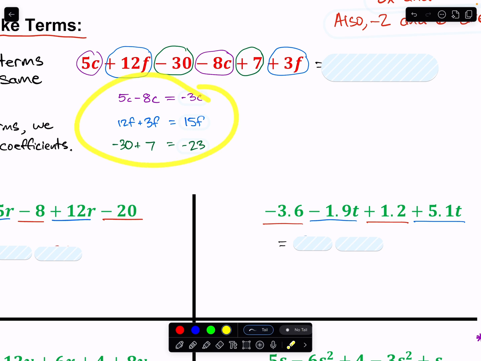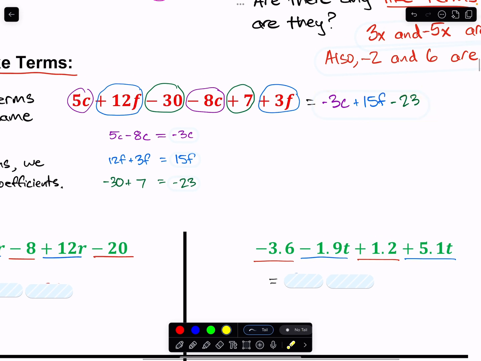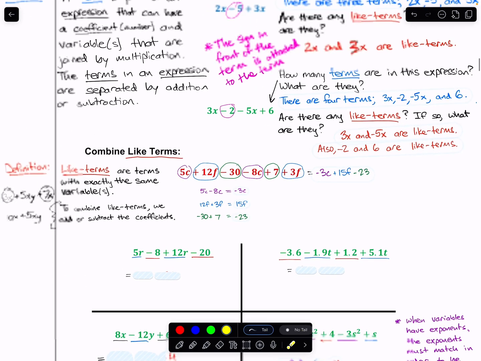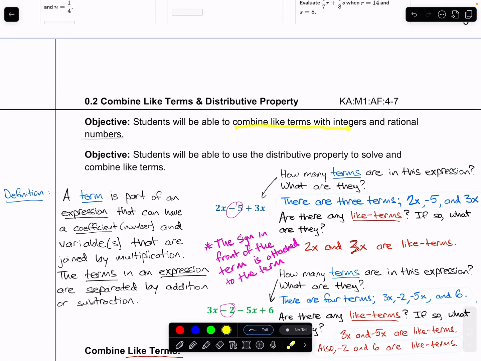Now, all of this stuff here is just kind of scratch work showing how we're combining our like terms. But when I give you a problem, I ask you to combine your like terms, you can put this stuff down to show your work, but this is what I'm going to be looking for. So you should be able to do some mental math as you gain more practice with this stuff. You can go ahead and just say 5c minus 8c and put that combined term there. And if you can take this 6-term expression, combine your like terms down to a 3-term expression, then you are meeting that objective of combining like terms with integers.